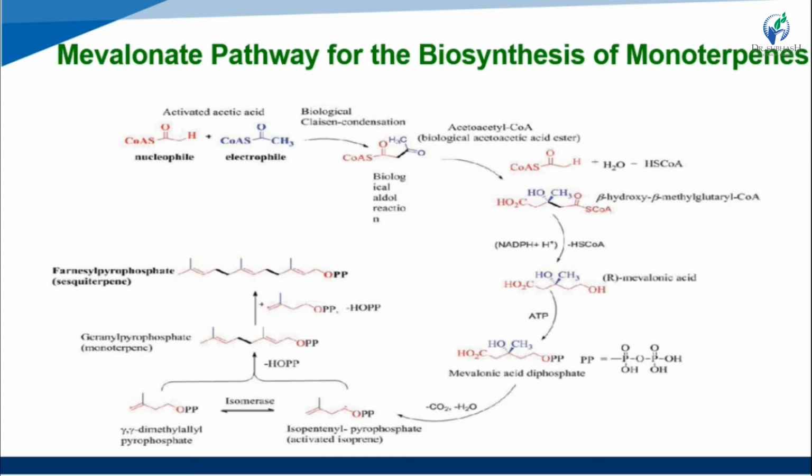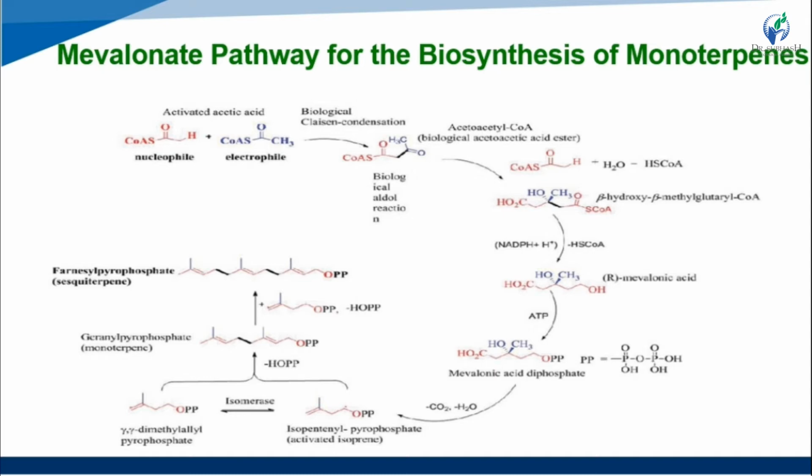Okay, so here first we take 2 molecules of acetyl coenzyme A, where one is nucleophilic and the second one is electrophilic. So the acetic acid is activated. Further, both are activated, and the reaction that follows is a biological Claisen condensation reaction, making a biological aldol reaction.